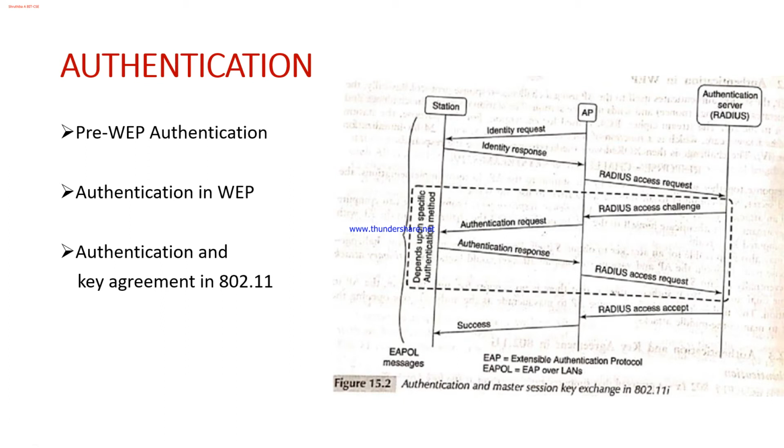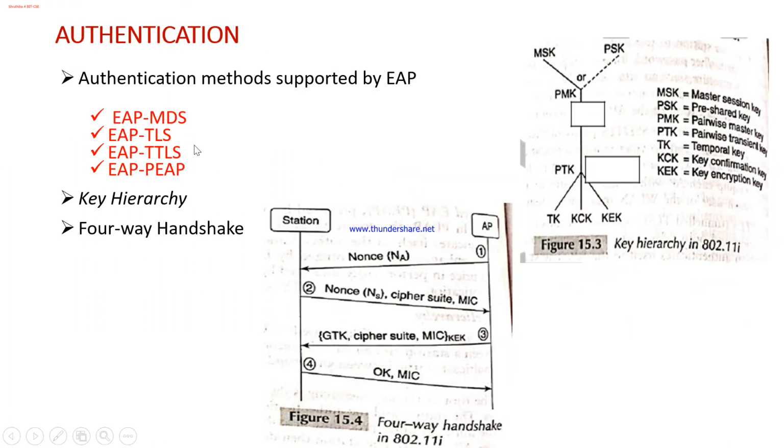When it comes to authentication, we have these many types here: EAP-MD5, TLS, TTLS, and PEAP. These are the four authentication methods supported by EAP, the Extensible Authentication Protocol. What is the importance of EAP-MD5? The first one here is the most basic of the EAP authentication methods.